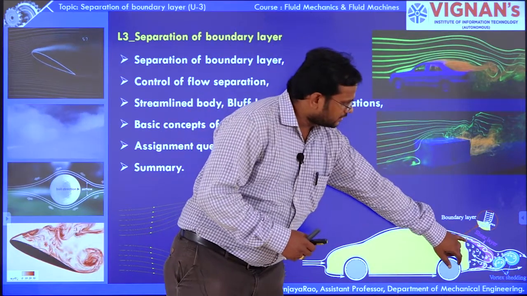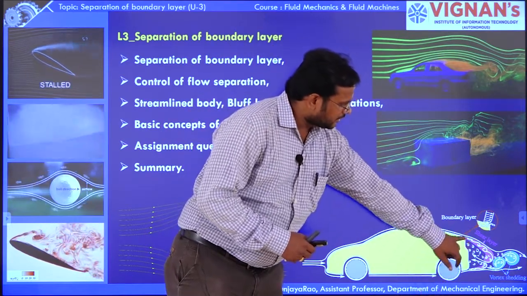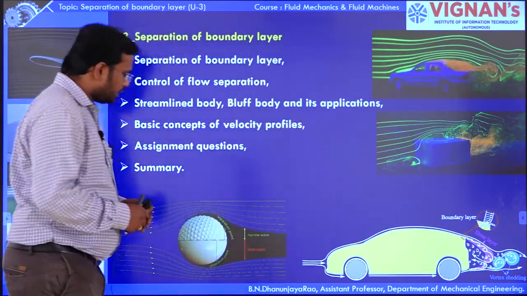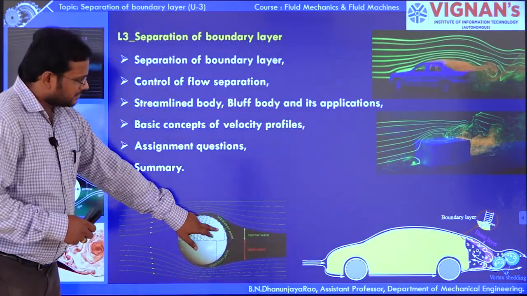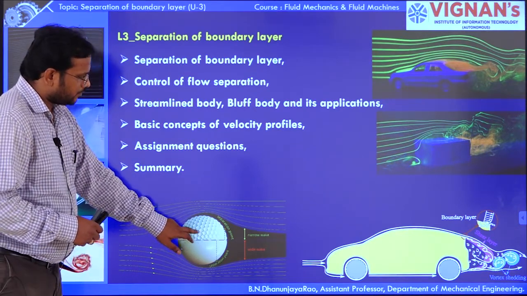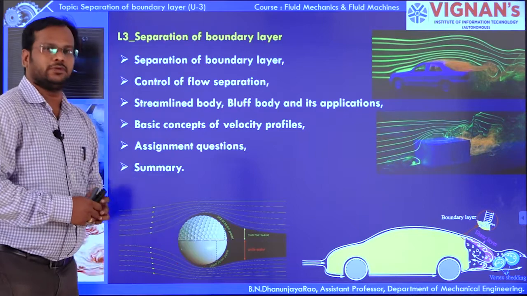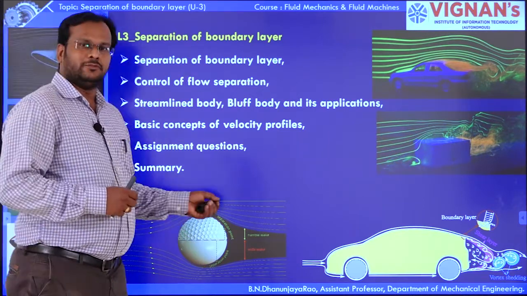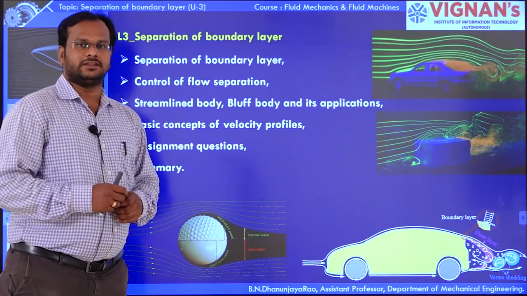Here you can see that a separation occurred at this particular point of the boundary layer. Here also you can see a separation point for this particular body, and here another separation point occurs. The separation of boundary layer plays a major role in boundary layer theory.